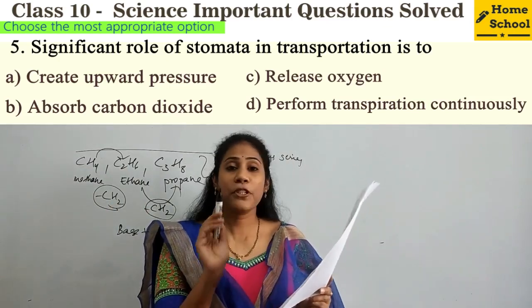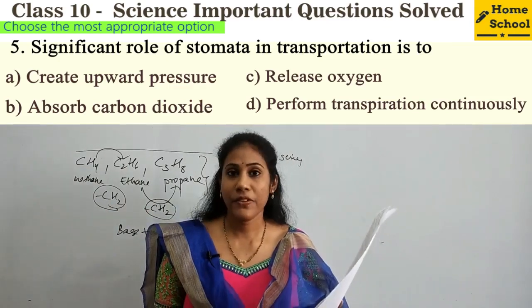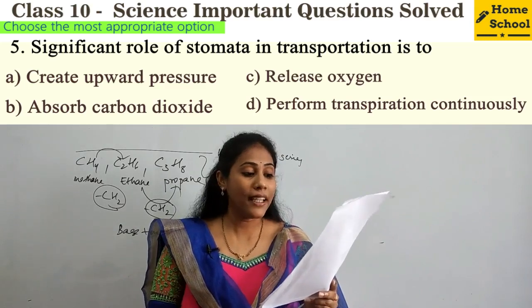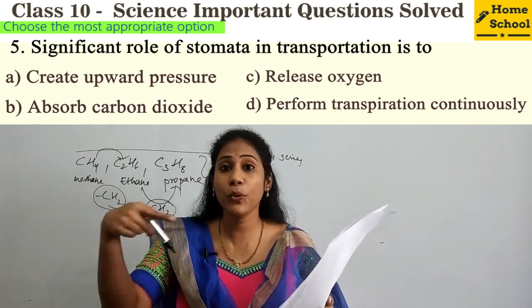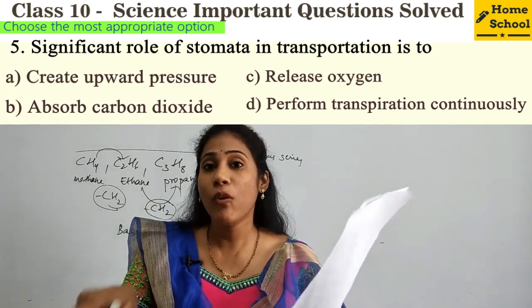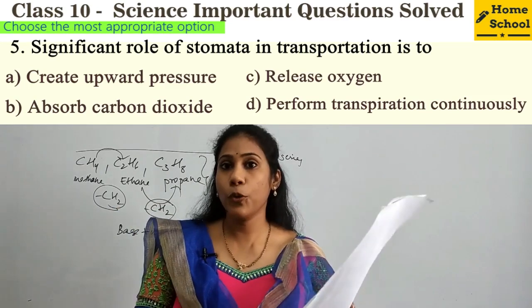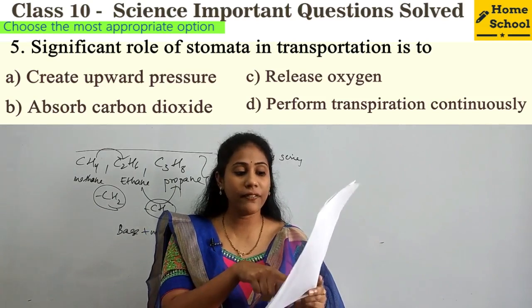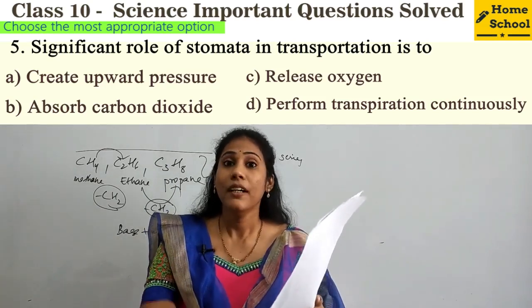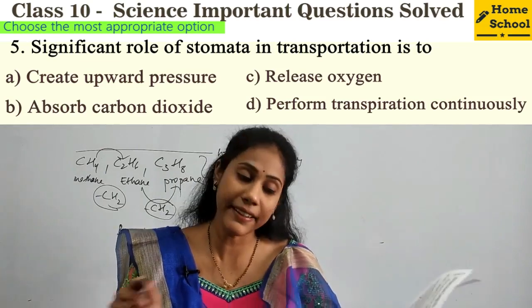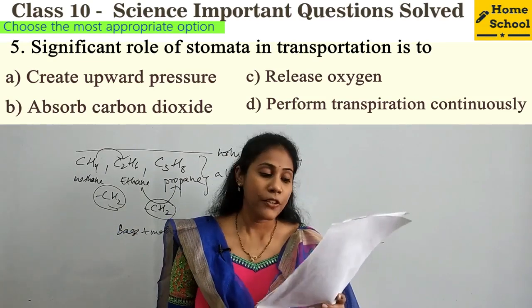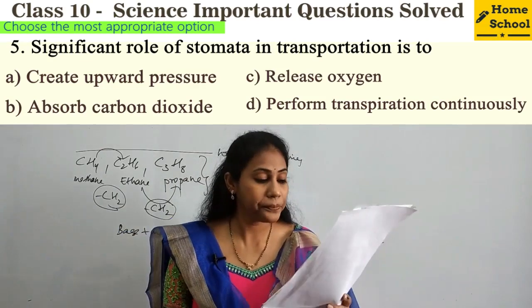So option 4 is the correct one. You may be thinking stomata can be helpful in doing all the 4, but they are asking during transportation, what work does it do? During transportation, it will help for transpiration to occur continuously, right? So very nice question. Keep this question in mind.